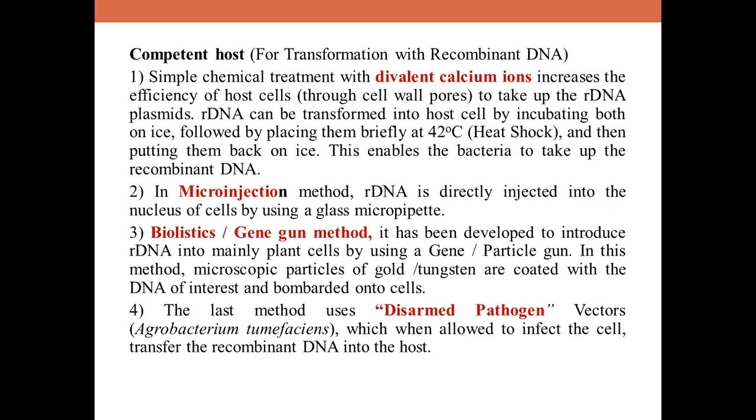Now how you are going to do that is, we have a method that is called the competent method. In the competent method, you are going for chemical treatment with divalent cations, particularly calcium. This calcium will increase the efficiency with which the DNA enters the bacterium through pores in its cell wall. Important, there will be pores through which the DNA enters into the cell. Pores will be in the cell wall. And how you are going to perform this experiment is, rDNA is forced into such cells by incubating the cells with rDNA on ice, followed by placing them briefly at a temperature of 42 degrees Celsius.